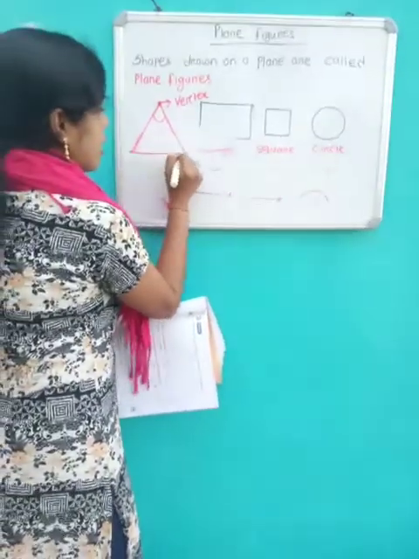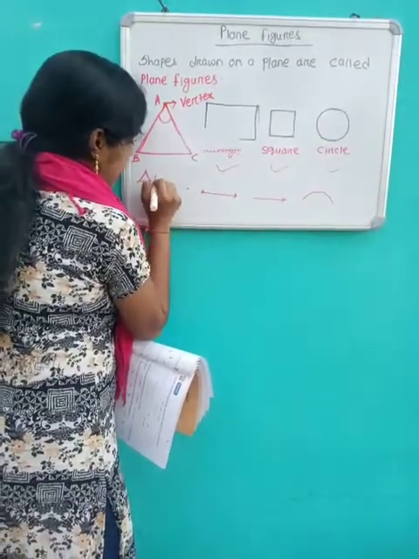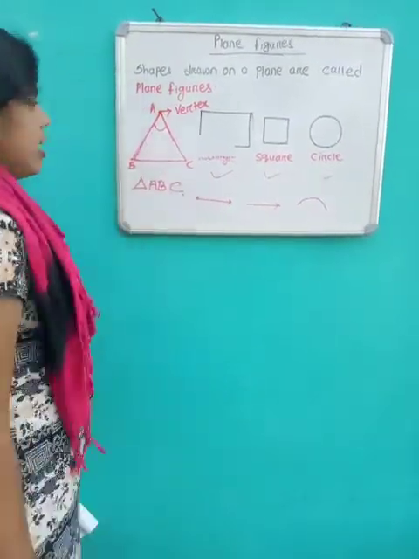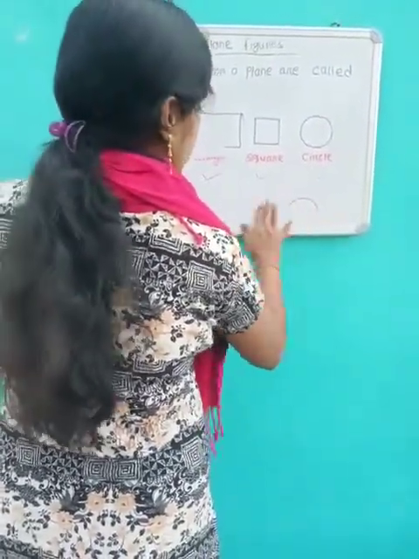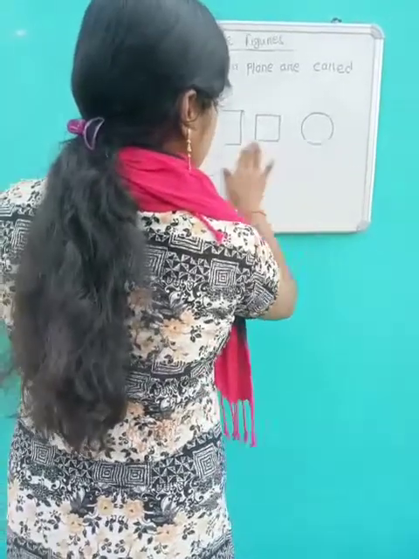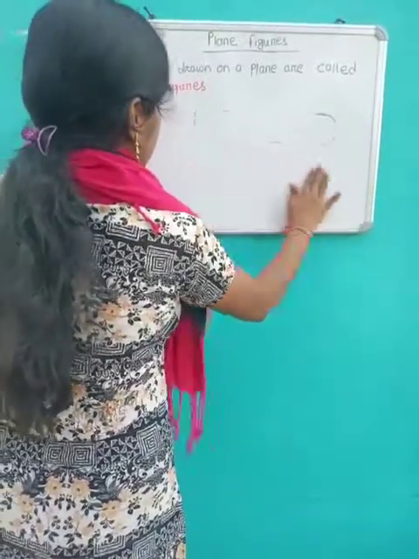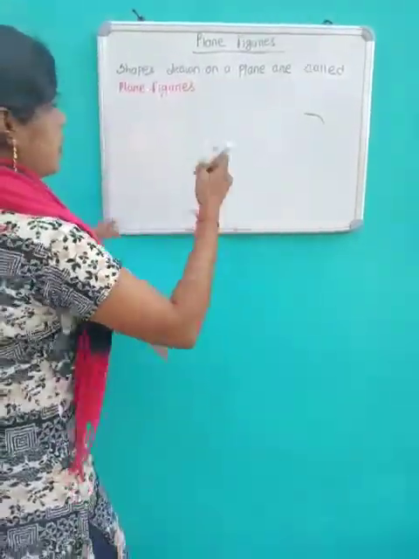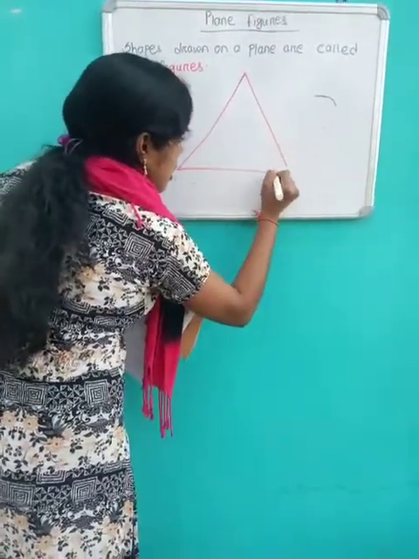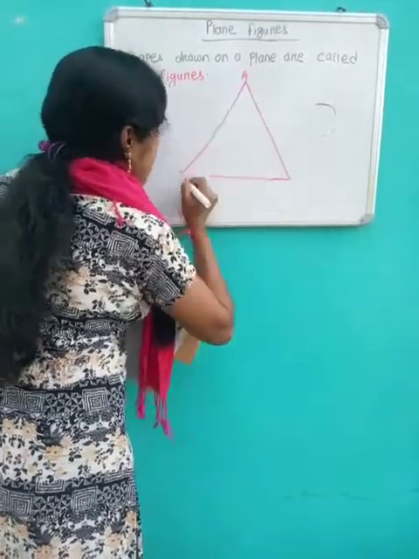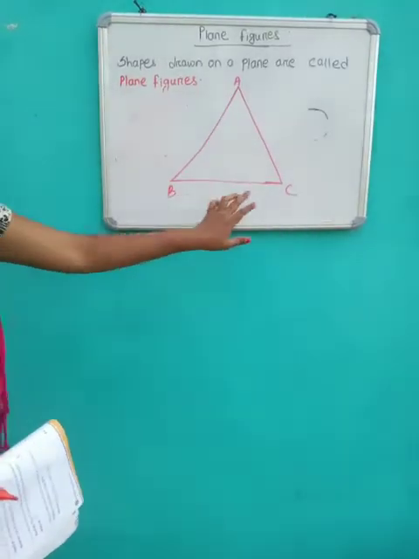Here, look at the triangle. This is triangle ABC. Look at triangle ABC.